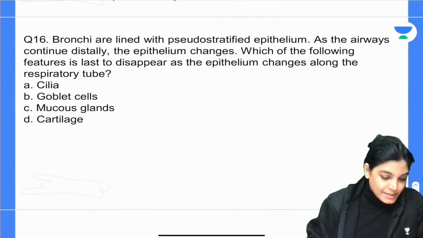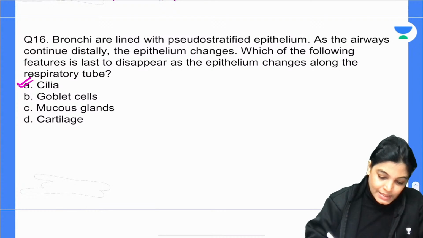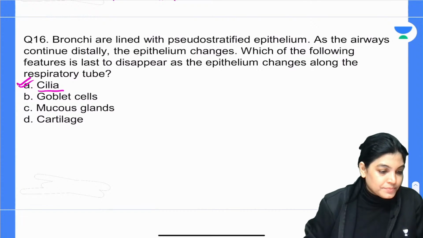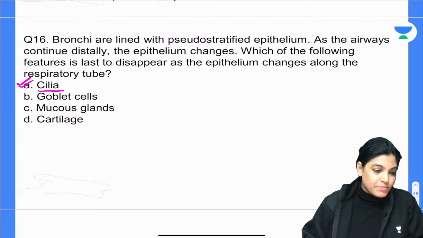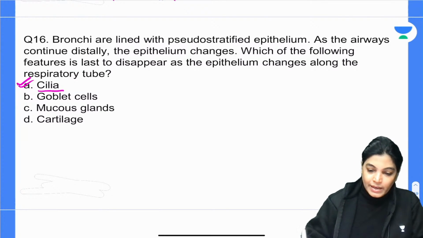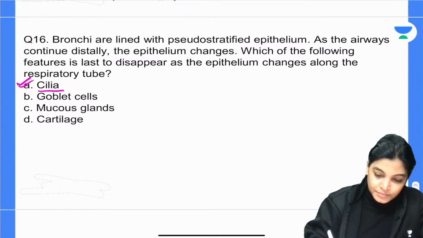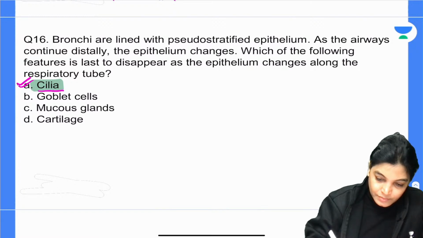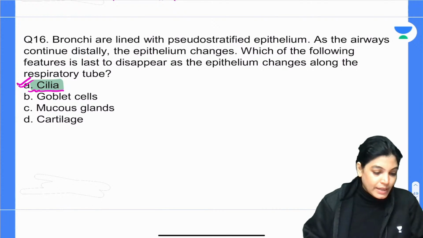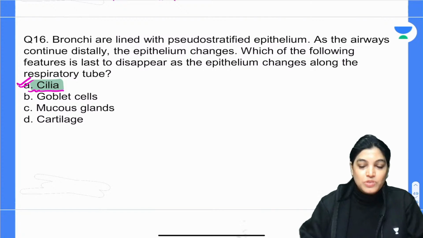I am getting an answer as cilia. Yes, cilia is absolutely the correct answer, my dear aspirants. Cilia is the last to change.